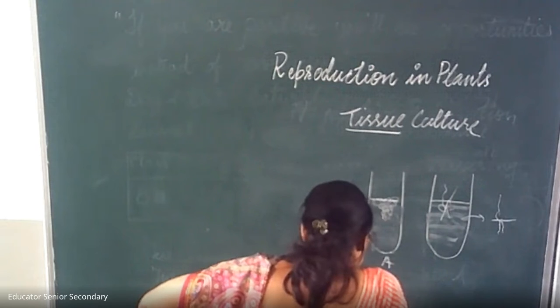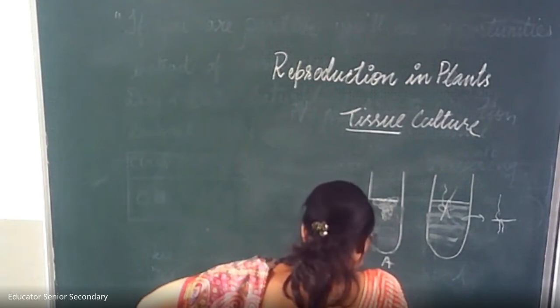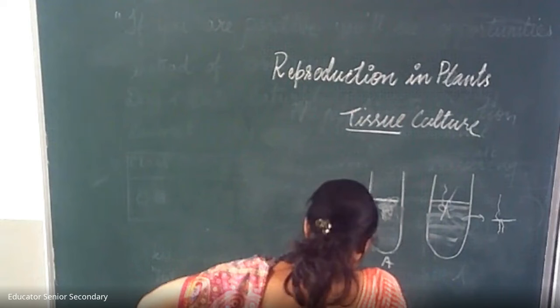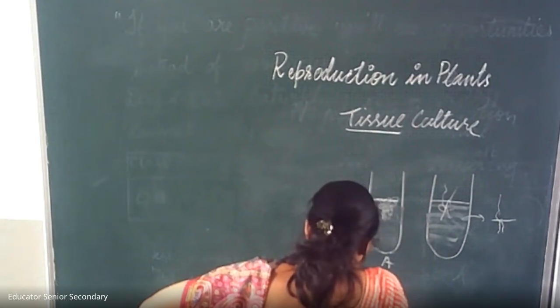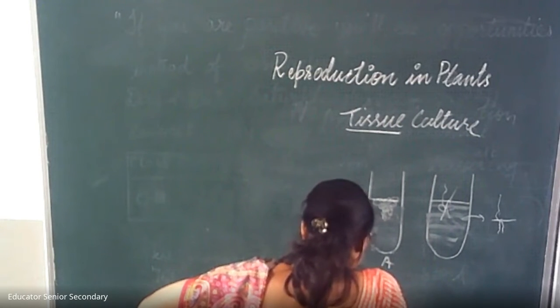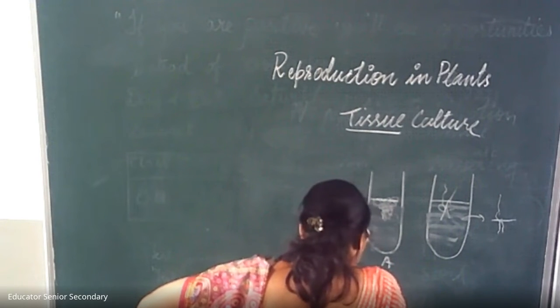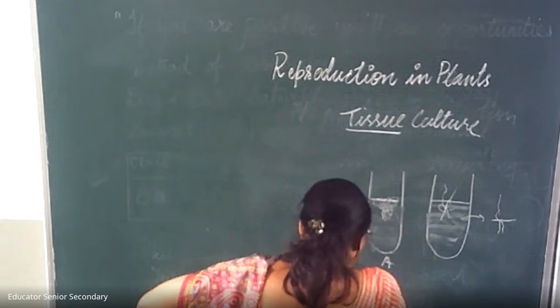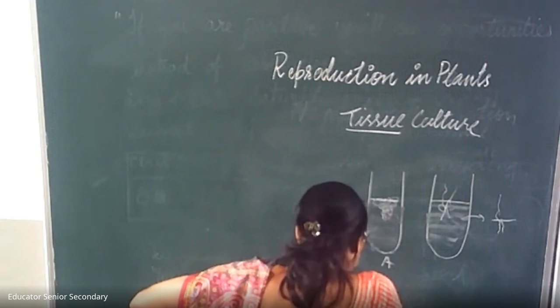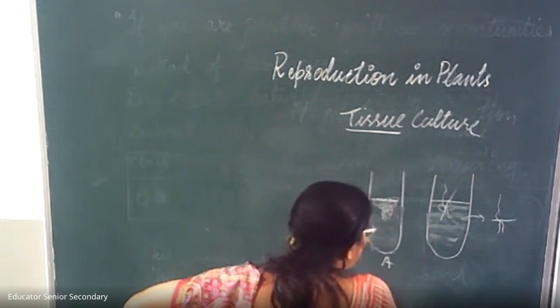These are then kept in a different nutrient medium containing hormone that enables the shoot to develop. The plantlets can now be grown in pots of soil. So chrysanthemum and orchids we grow by this method.